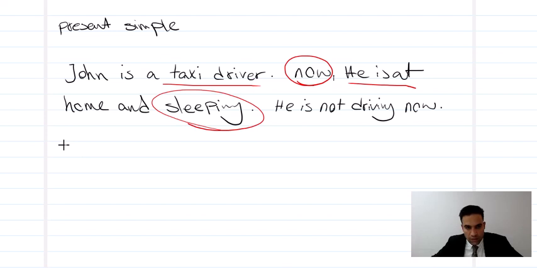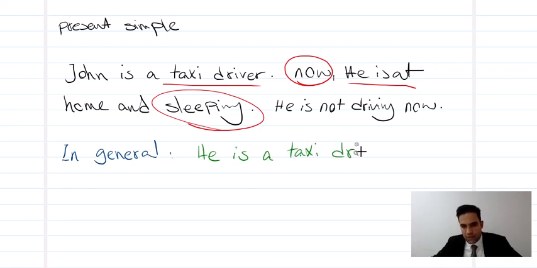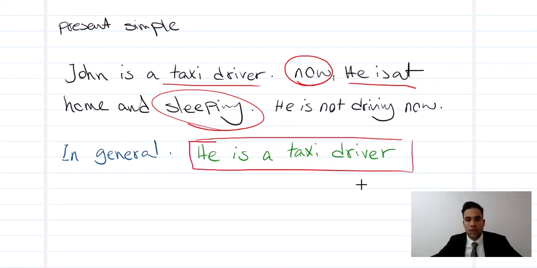So in general, look, in general, we say, in general, he is a taxi driver. He's a taxi driver in general. It's really important, friends. Be careful. Look, he is a taxi driver. So whenever you're talking about something in general, okay?